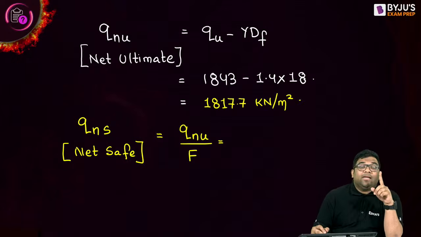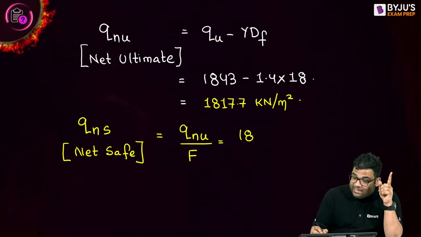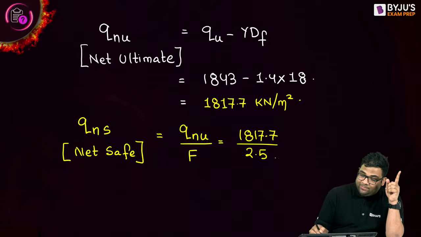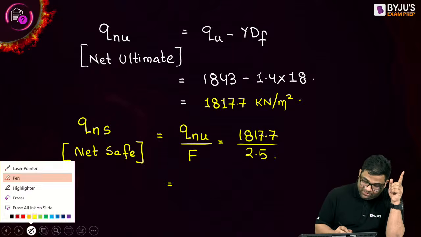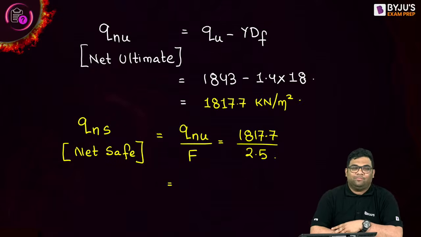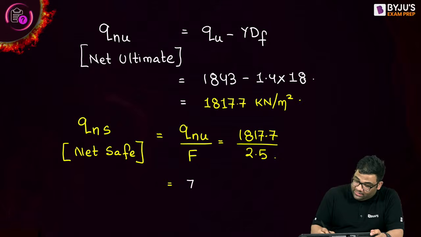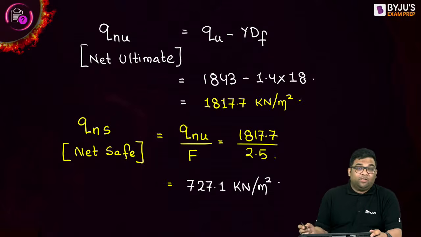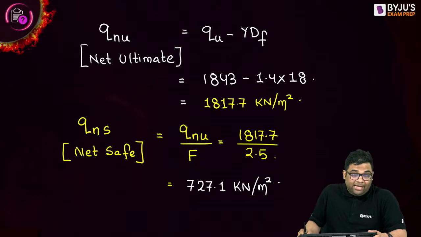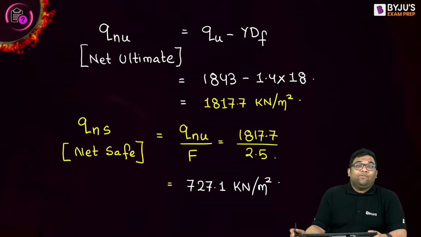The factor of safety is given as 2.5. So 1817.7 divided by 2.5. How much am I getting? Tell me, come on, tell me the answer. Very good student, 727.1. So all the serious aspirants of GATE are seriously studying for the GATE examination, and I'm very happy for that. Okay, so net safe we also got.